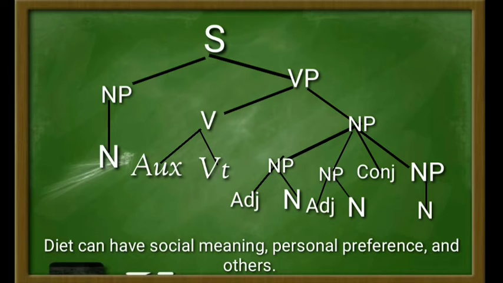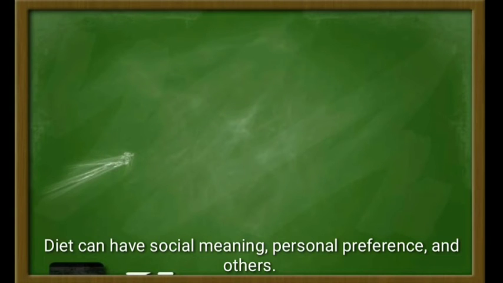The first noun phrase consists of adjective and noun, for example, like social meaning, and then the second noun phrase consists of adjective and noun, like in personal preference, and then the conjunction is the word and, then the noun phrase here, the last noun phrase falls into a noun, that is the word others. And then next, let's jump into the phrasal structure rules.